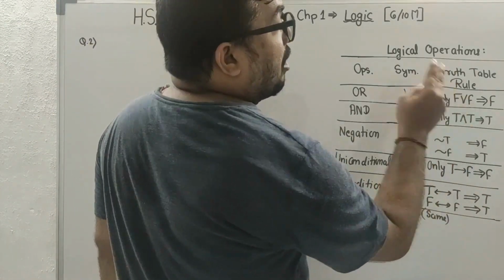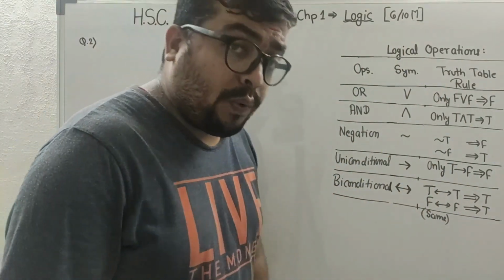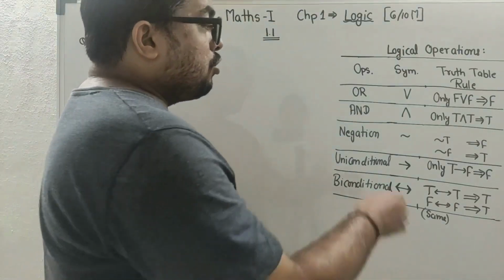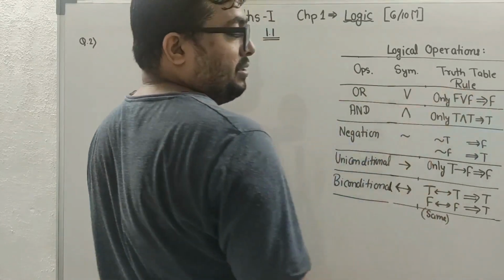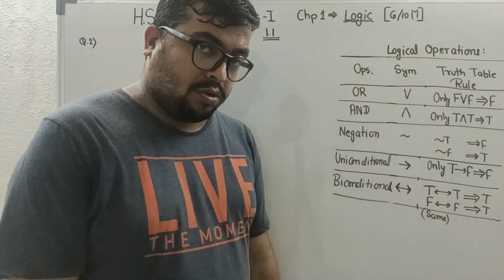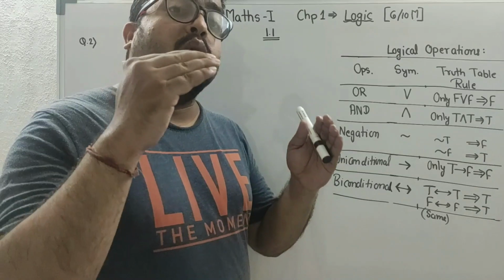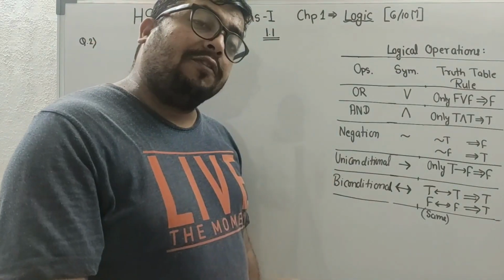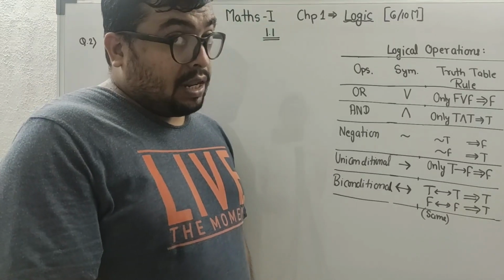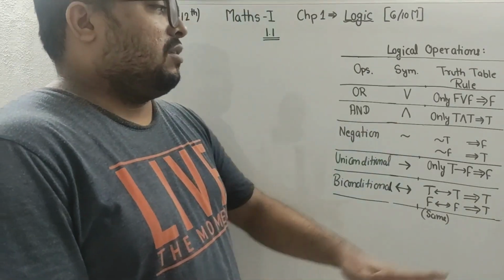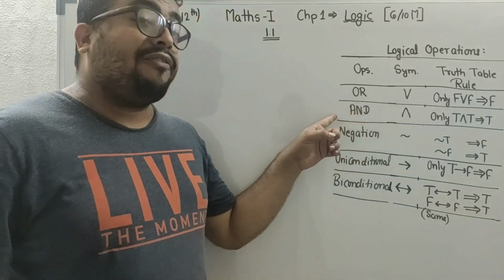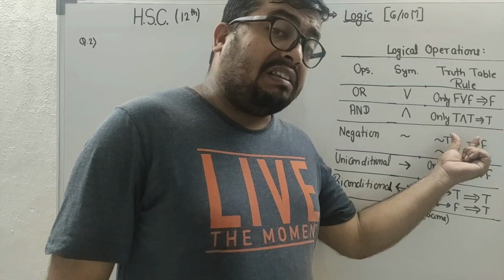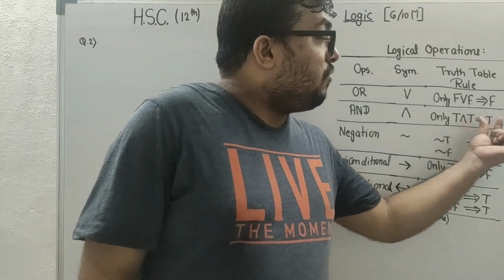When both the things are false, only then in case of or it will become false. मेन समझो बच्चों, यहाँ पे आपको दो स्टेटमेंट के बीच में डील्स करना पड़ सकता है. If both the statements are false, then it will become false. In case of and, if both the statements are true, then only it will become true.